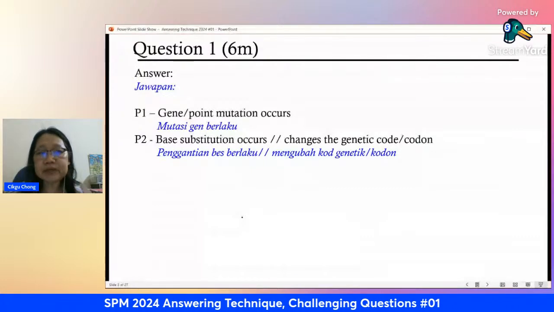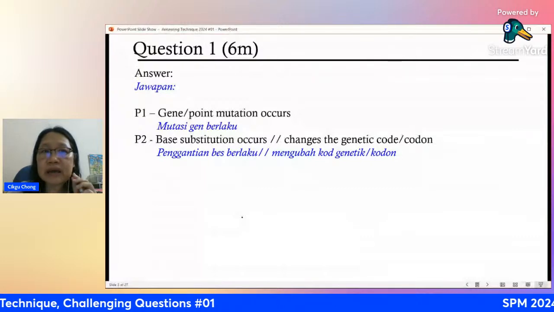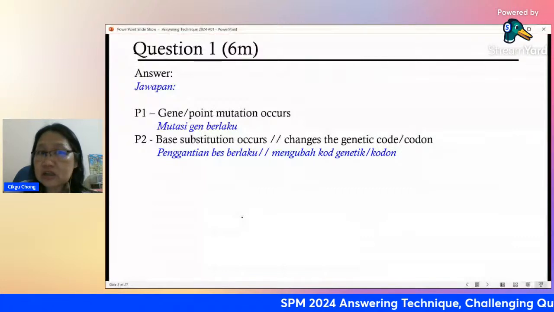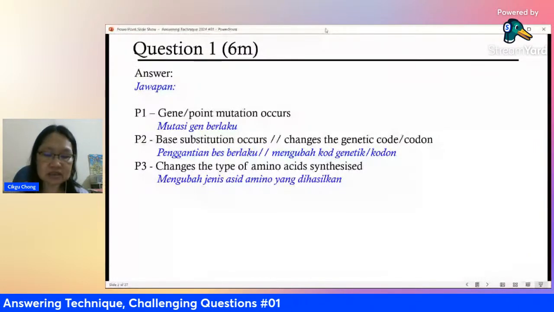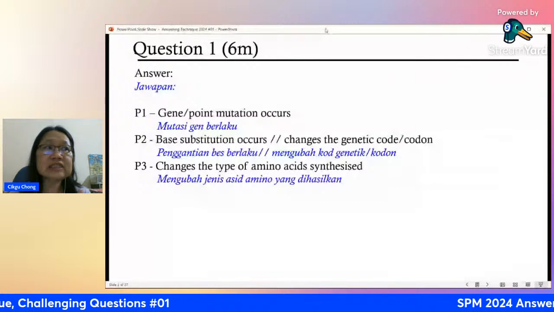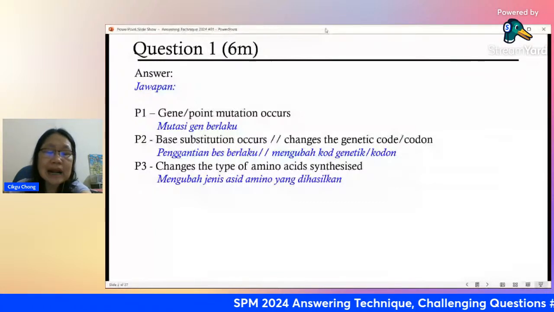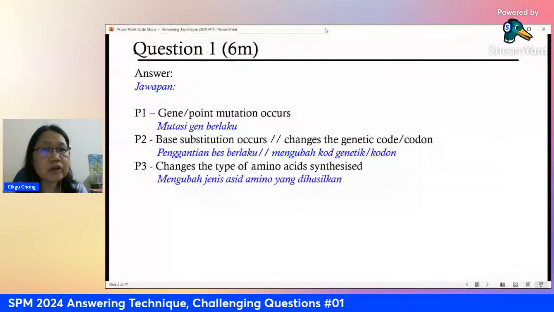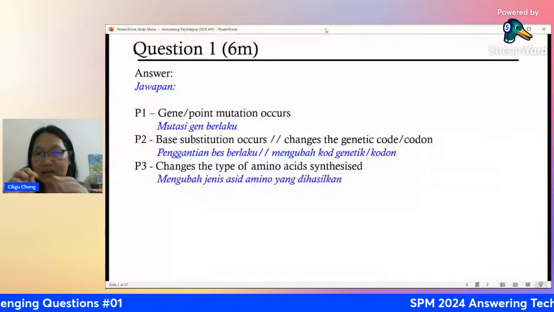All right, okay, so it changes the type of amino acids that are synthesized. So the amino acid that you make is not the correct one. And when that is not the correct one, your protein that you make, because amino acid is a protein, right? So your protein that you make is the wrong one, and it cannot function. For example, you do not have the ability to produce melanin, the brown color pigmentation of your skin. So you may be albino. Albino means white color, right? Your skin doesn't have that brown color, right?